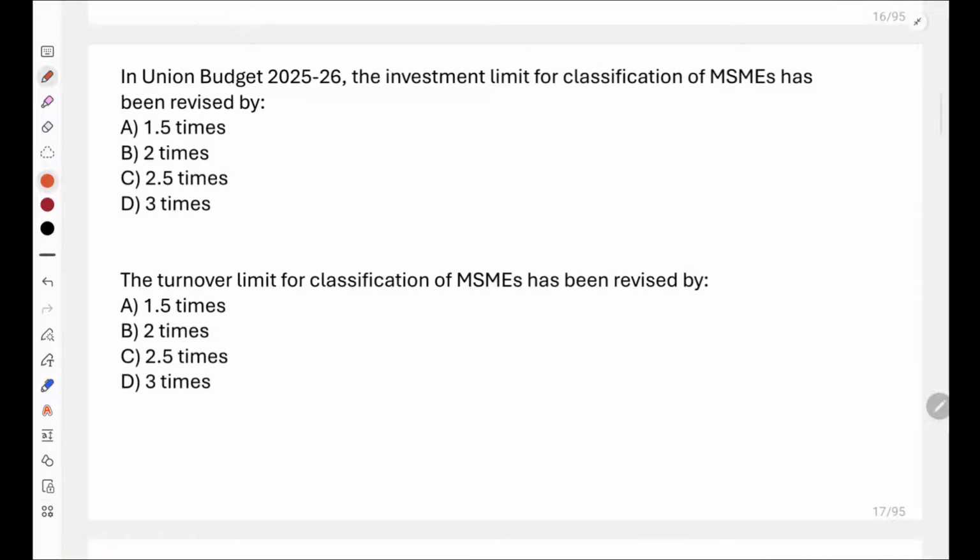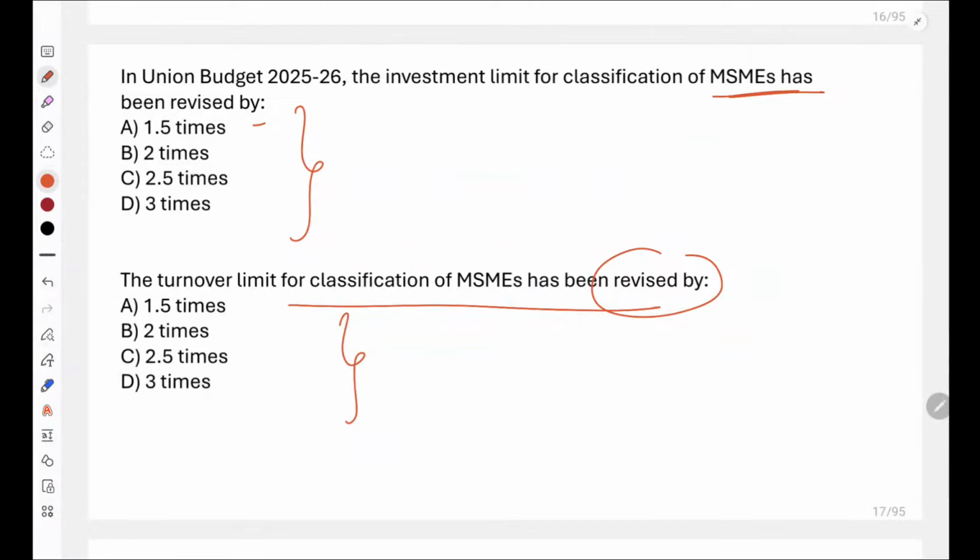Now, in Union Budget 2025-26, the investment limit for classification of MSMEs has been revised by how many times, and the turnover limit has been revised by how many times? We have learned and discussed previously in our classes the investment limit and the turnover limit, right? We know that they have been increased, and we have seen and revised this multiple times, but increased by how many times? Yes, very good. The investment limit increased by 2.5 times and the turnover limit increased by 2 times.